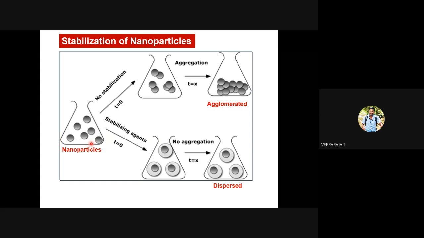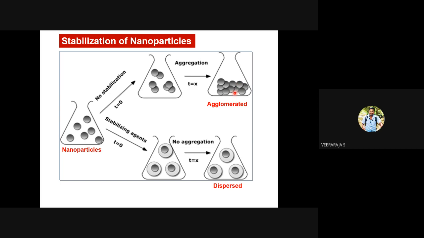But it cannot be the same. At time equal to 0, it is like this. If you don't have stabilization, after a certain time, two particles may combine together, or several particles will combine and make such larger aggregates. After a certain time X, it may be 1 day, 2 days, or 1 month, definitely hours or days. All the particles will combine together like kids, mostly joining hands and playing like this.